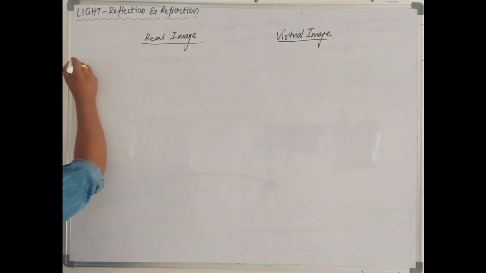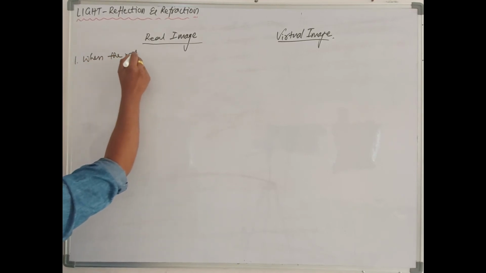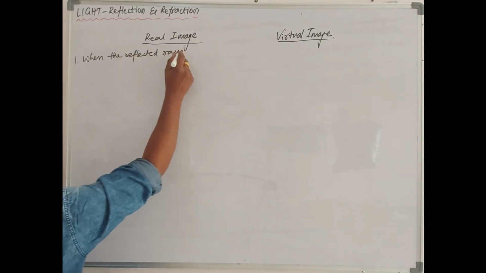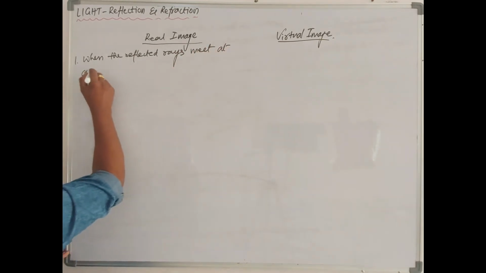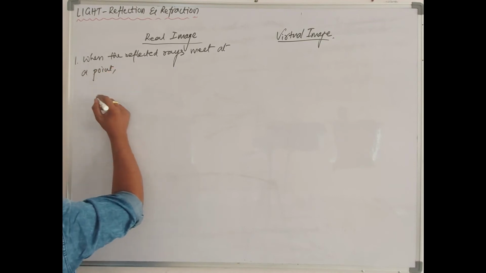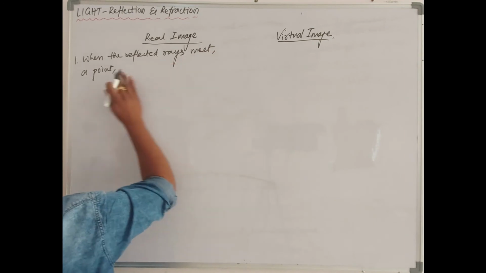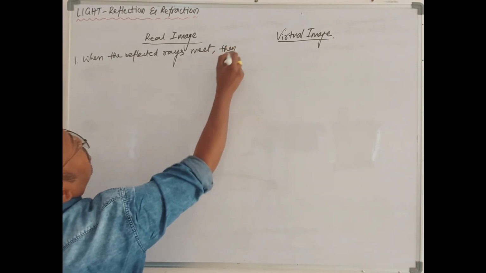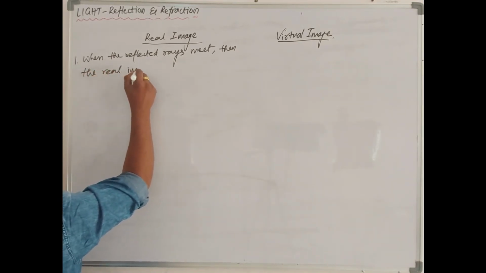So the real image can be formed when the reflected rays meet at a point. When reflected rays meet, then the real image forms.